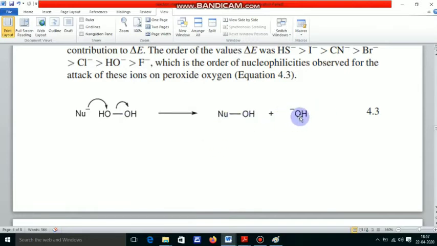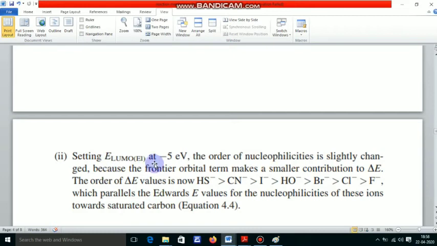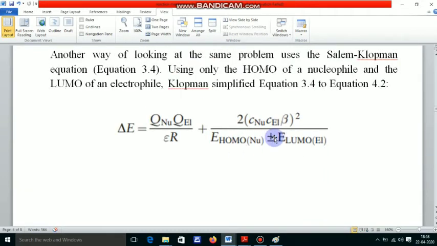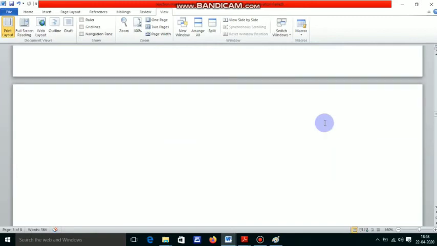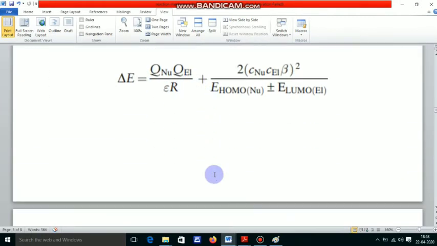But when we change the energy of LUMO, a small change of about 5 electron volt, and put this value in this equation, then this overall term will not be neglected, and this term also cannot be neglected. That means two terms are important in that type of interaction.